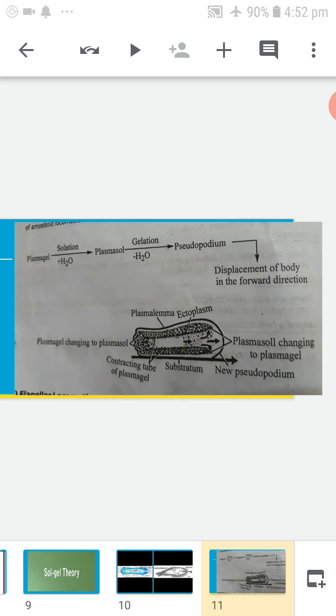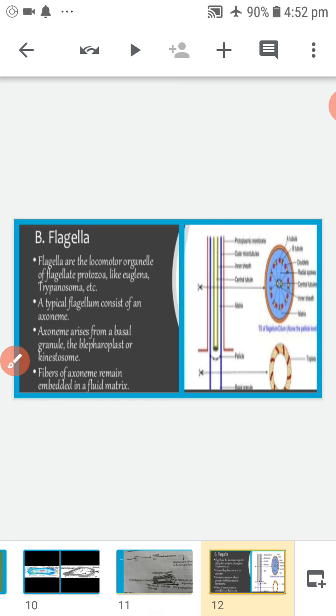Next locomotion, flagellar locomotion. Locomotion caused by flagellum is called flagellar locomotion. Flagellar locomotion is exhibited by flagellate protozoans like Mastigophora.